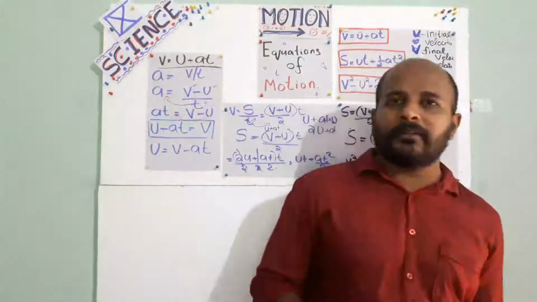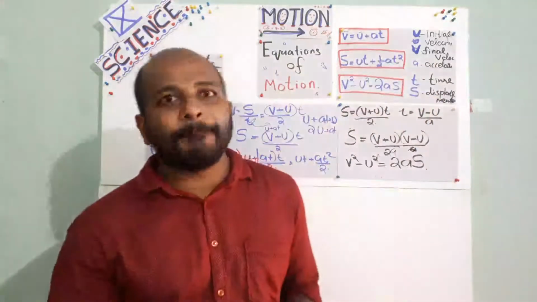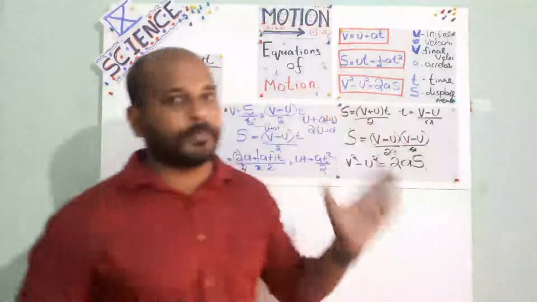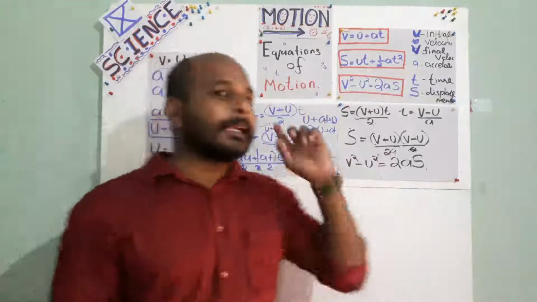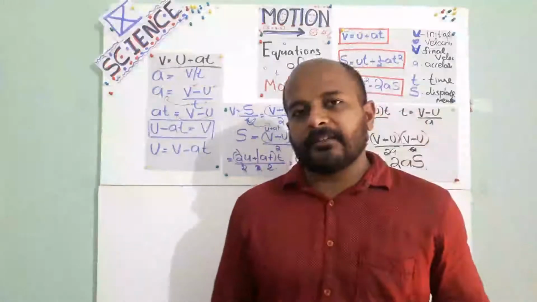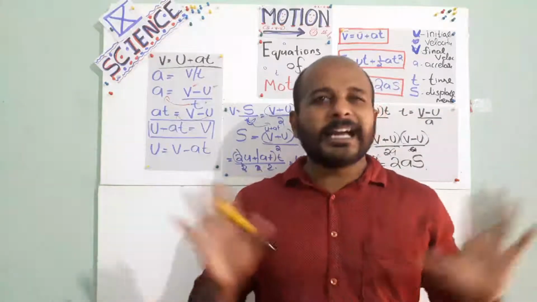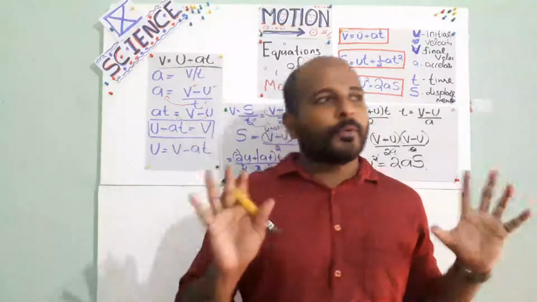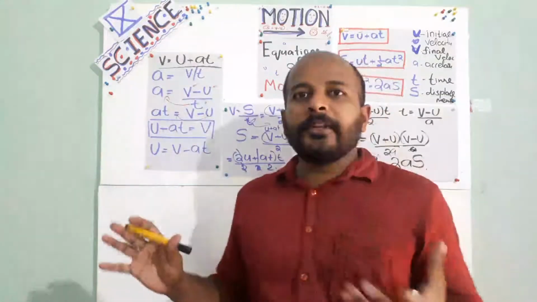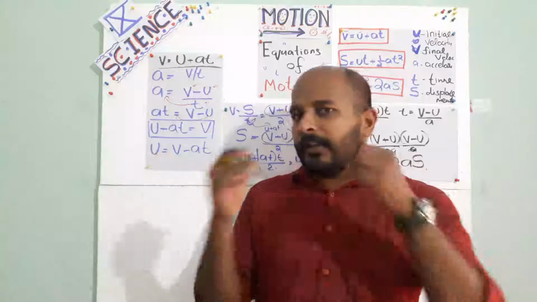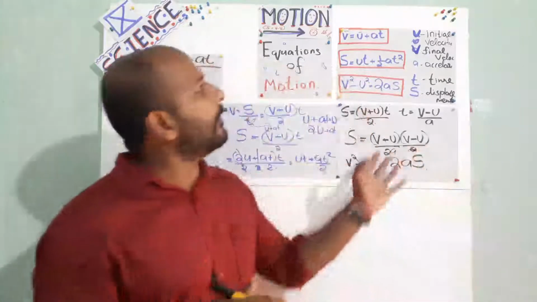That much difficult questions won't come. Anyway, that much root and all won't come, but simple questions will come regarding finding displacement, initial velocity, final velocity, time and acceleration. That's it in this chapter. Only that much thing is there. If you know this equation and the derivation thoroughly, you will be able to frame equations regarding all these things.